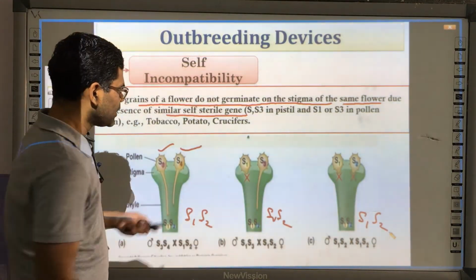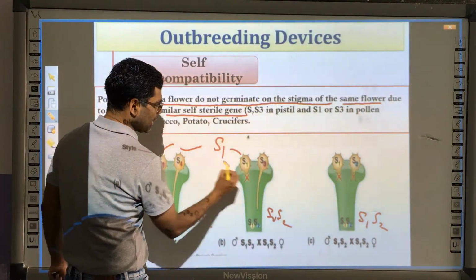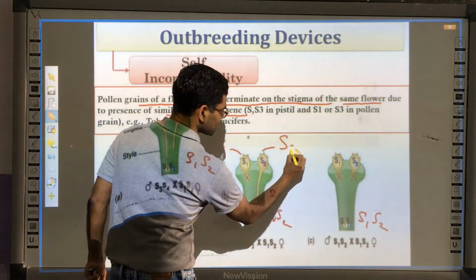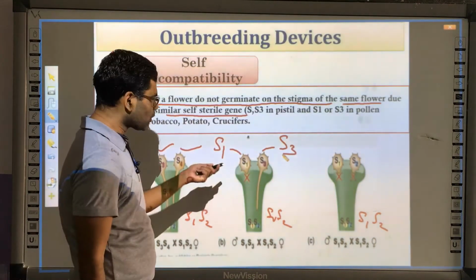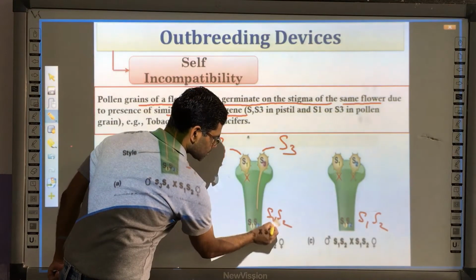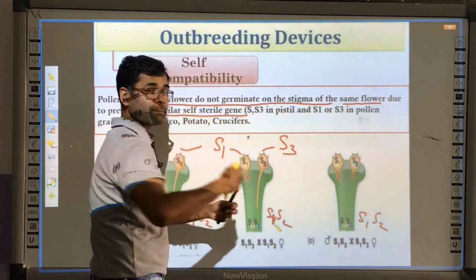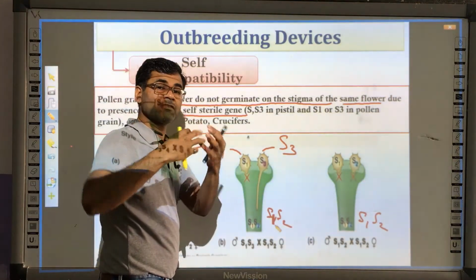Here this is the pollen grain of S1 and this is the pollen grain of S3. Since the plant has genes S1, S2, it will promote pollen tube extension for other genes.